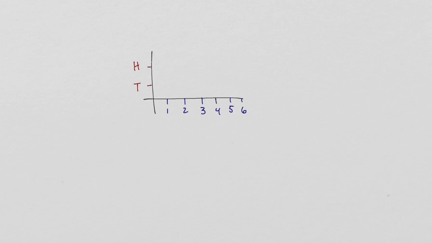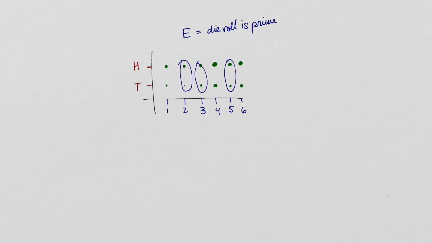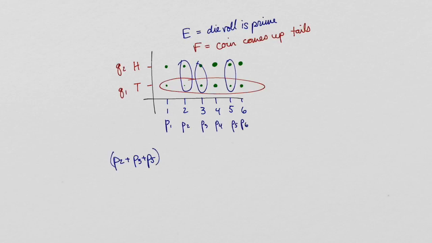For example, if we want to model a weighted die roll and a weighted coin flip, then we can use this probability space, and every event pertaining to the die roll is independent of every event pertaining to the coin flip.